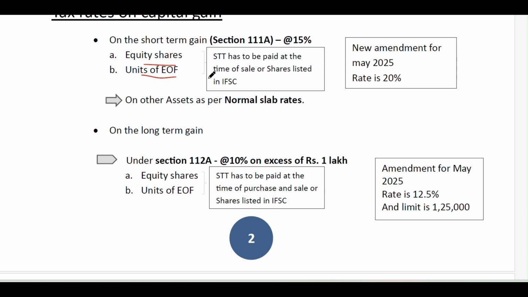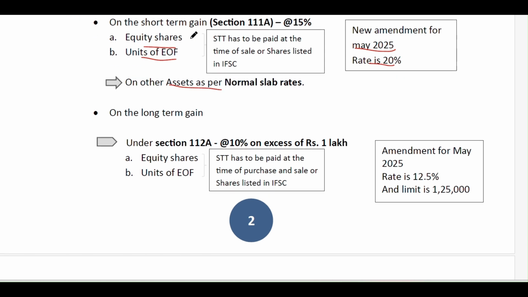If these assets are sold, they are charged under section 111A at the rate of 15%, and the new amendment of May 2025 has increased the rate to 20% from 15%. If anyone has capital gain which is taxable as short term, then they will have to pay 20%. So the government encourages a long term holding period. If anyone holds an asset for the long term, then they will have less taxation. Any assets other than these two are taxable at normal slab rates.